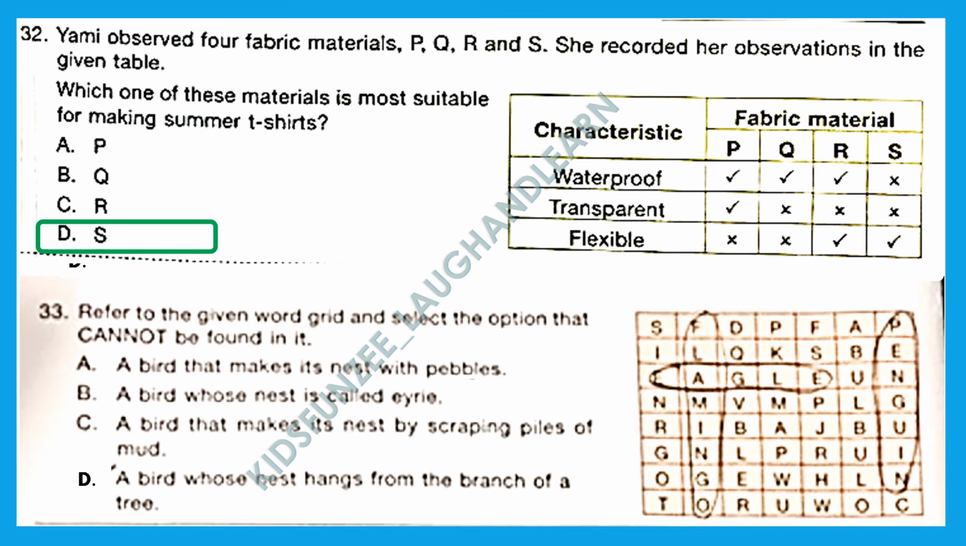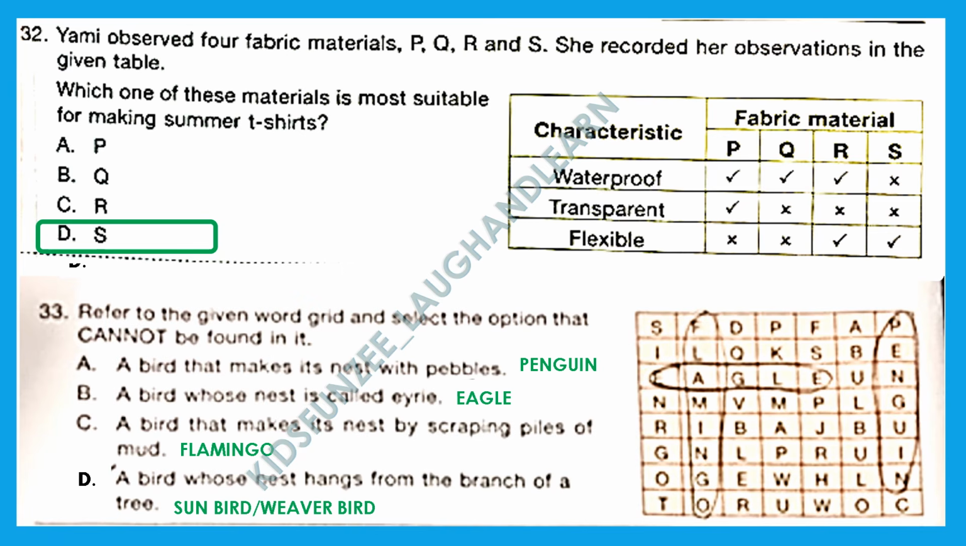Question 33. Refer to the given word grid and select the option that cannot be found in it. A bird that makes its nest with pebbles. So they're talking about penguin. A bird whose nest is called eyrie. They're talking about eagle. A bird that makes its nest by scraping piles of mud. They're talking about flamingo. A bird whose nest hangs from the branch of a tree. They're talking about sunbird or weaver bird.